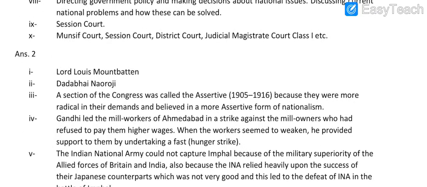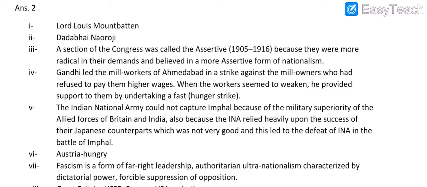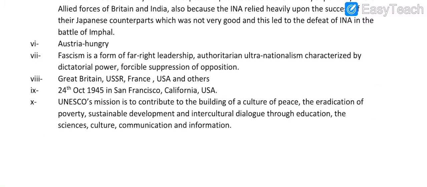Coming to question number 2, these are the answers. Always remember that you have to write answers number-wise, in a synchronized way, because that will be easy for the examiner to check your answers, right? And give good spacing while you are writing your answers. Till here, questions number 1 and 2 are completed.